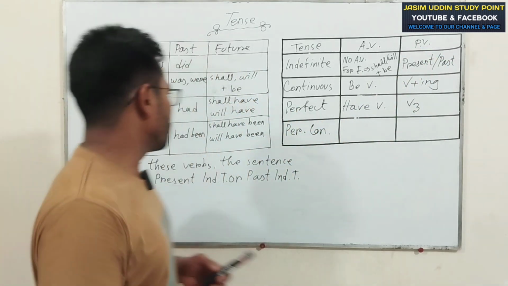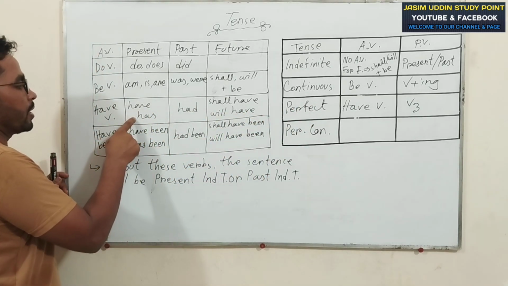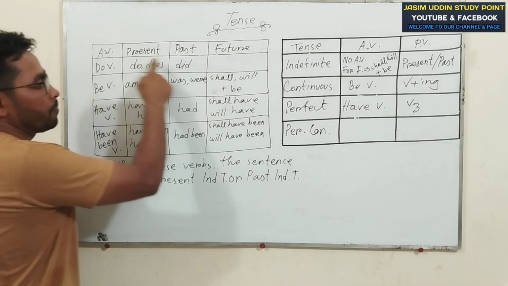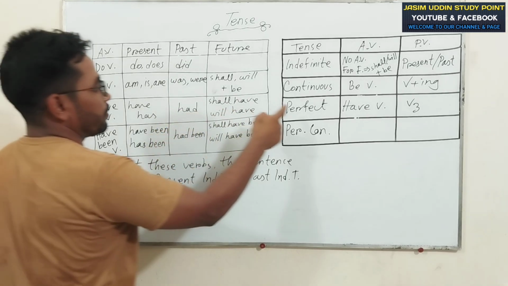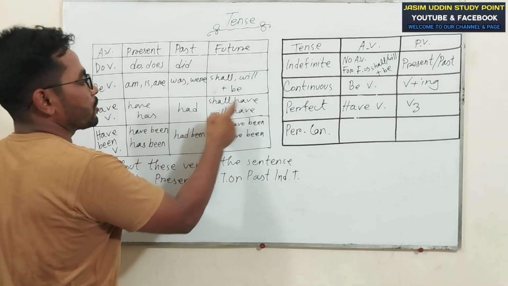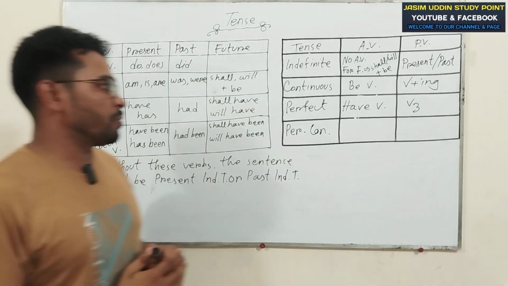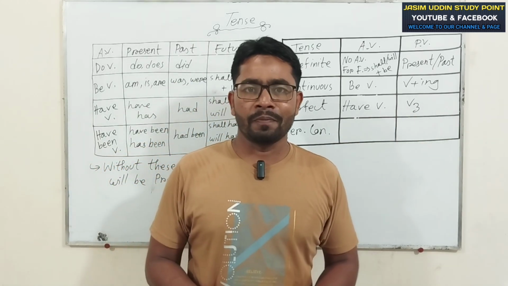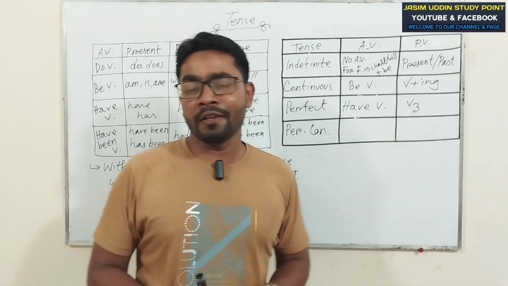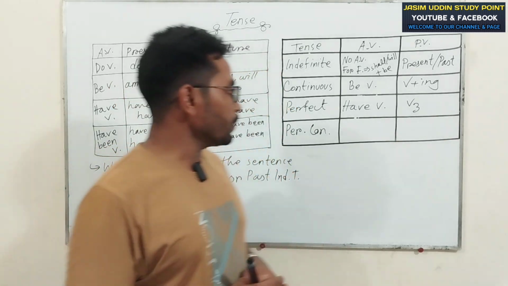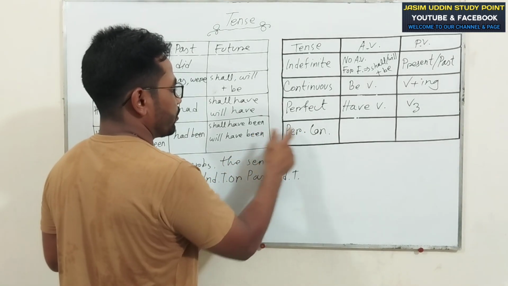But with perfect, you have to follow the form of have verb. When the sentence will take present form, that means have or has, present form of have verb, the sentence will be present perfect. When the sentence will take past form of have verb, that means had, the sentence will be past perfect. When the sentence will take future form of have verb, the sentence will be future perfect. There is no confusion. Firstly, you have to identify have verb, past participle form of principal verb. Okay? When the sentence will take have verb and past participle form of principal verb, the sentence will be perfect tense.